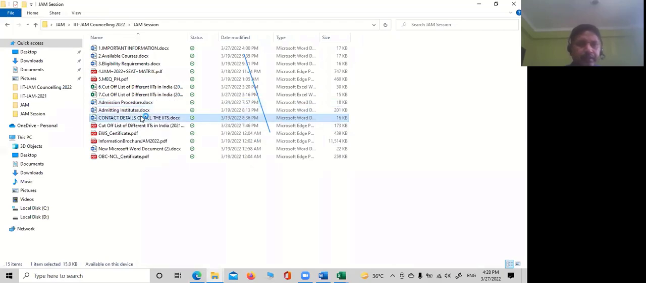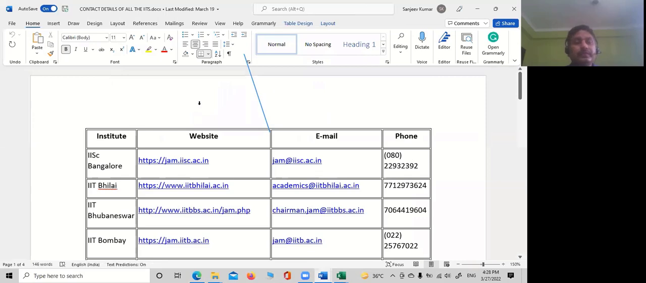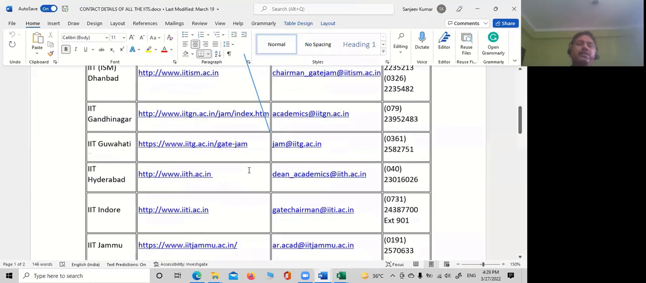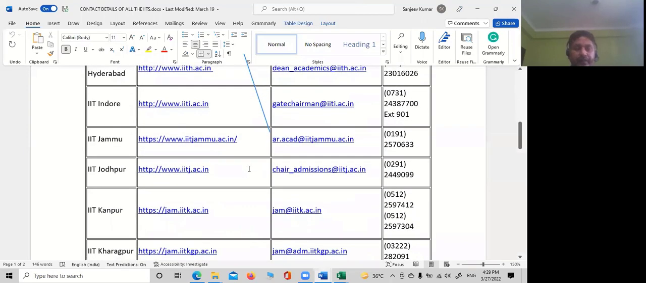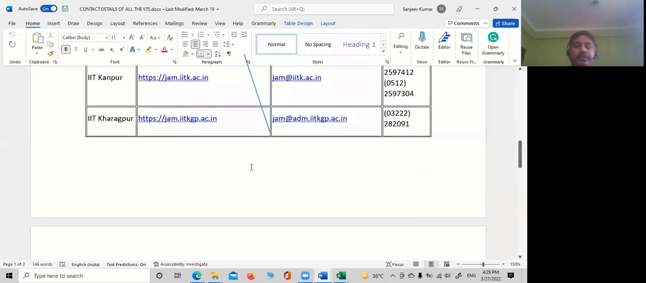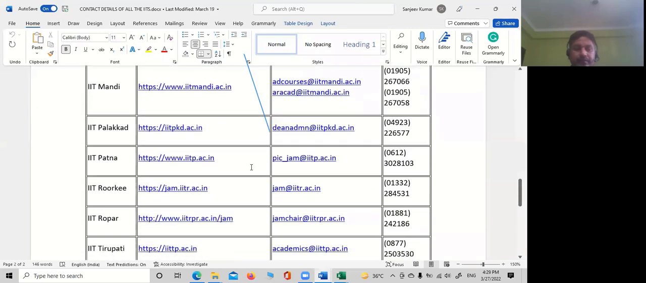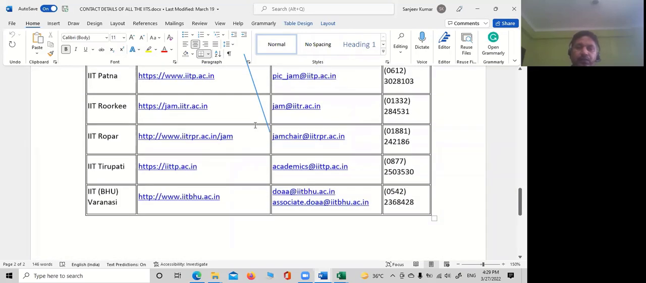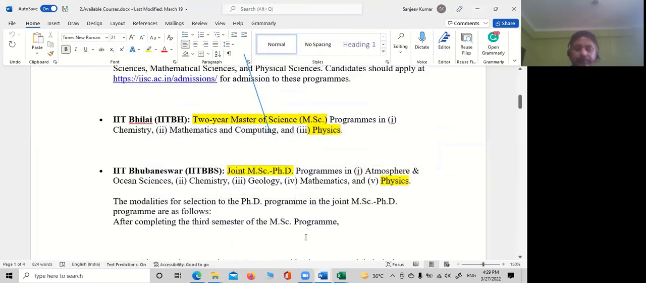Now this is the table which has the institutes' websites and their email IDs or phone numbers, if you want to contact them for any reason, or if you want to visit their website. Correct? I will also share this sheet so that you can check, if you are interested in, suppose, a PhD, integrated PhD, or a dual M.Sc PhD degree, what research they are doing. So you can go through these websites. Then what is next?